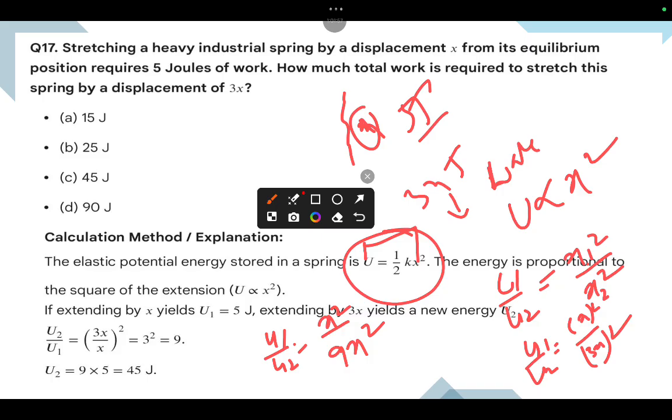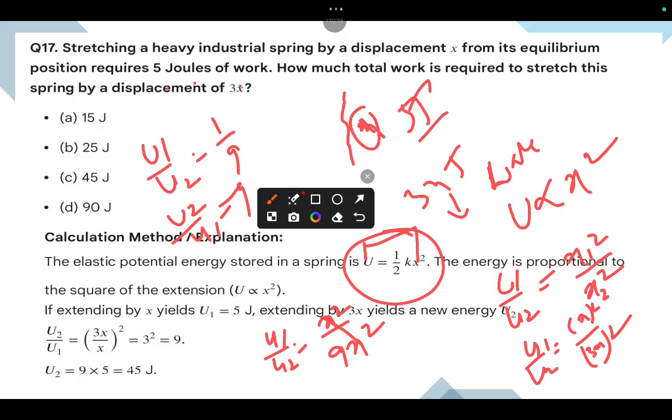So what is given here? They have given the work also. How much work is given? 5 joules. Stretching from the equilibrium position requires 5 joules of work. The x square will cancel. So finally u1 by u2 equals 1 by 9, or u2 by u1 equals 9. Okay, clear?